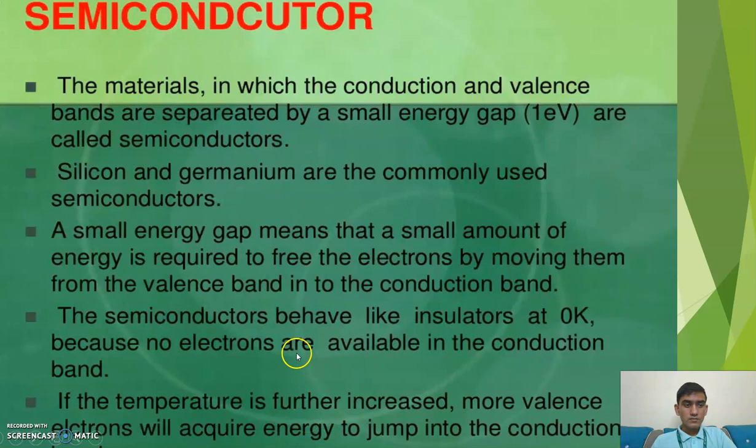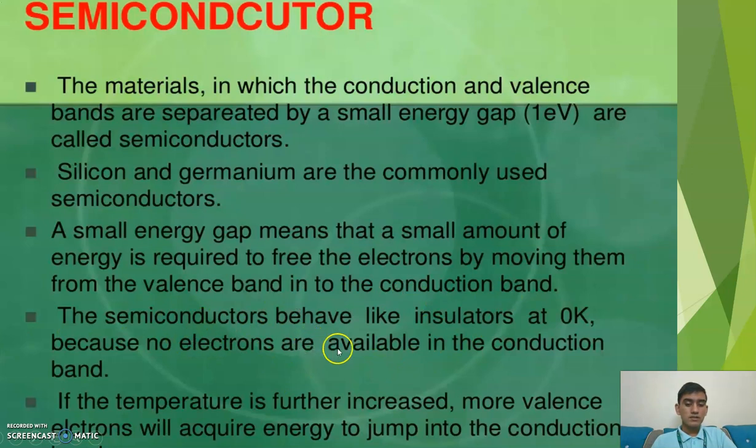So next is semiconductors. The materials in which the conduction and valence bands are separated by a small energy gap, that is about 1 electron volt, are called semiconductors. Some examples are silicon and germanium. A small energy gap means that a small amount of energy is required to free the electrons by moving them from the valence band into the conduction band.